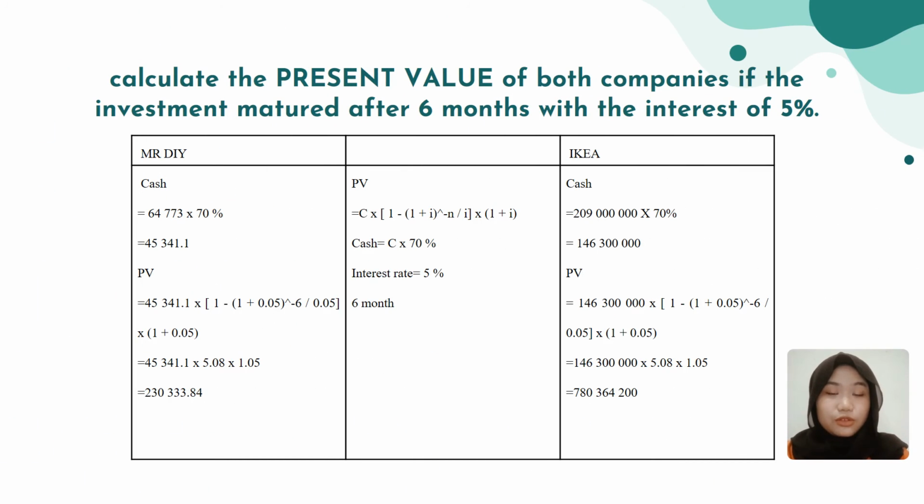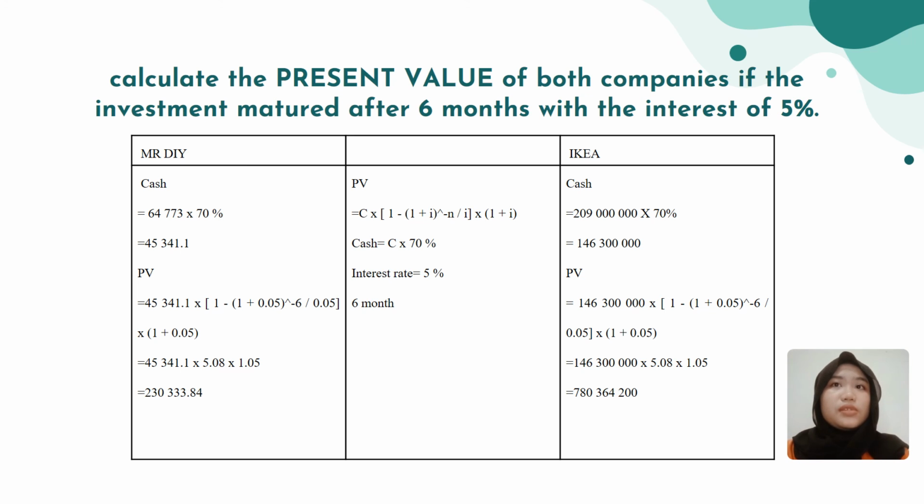Next, we're going to calculate present value, and for this time, both company invest matured after 6 months with the interest of 5%. So these are the calculation, and these are the formula. As you can see here at the center are the formula.